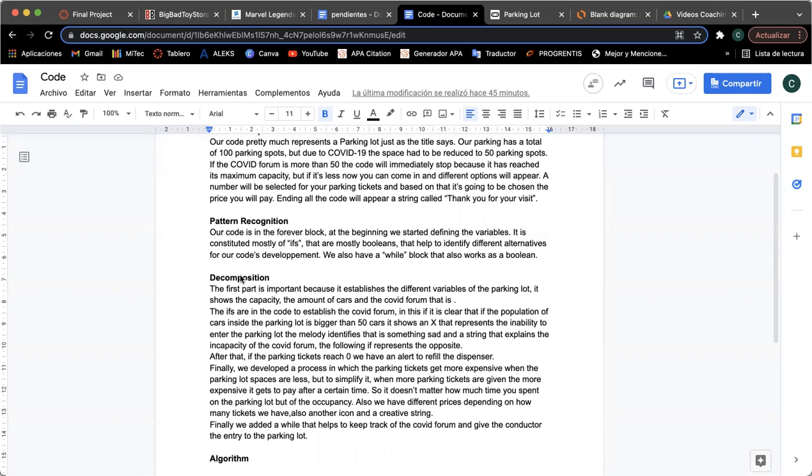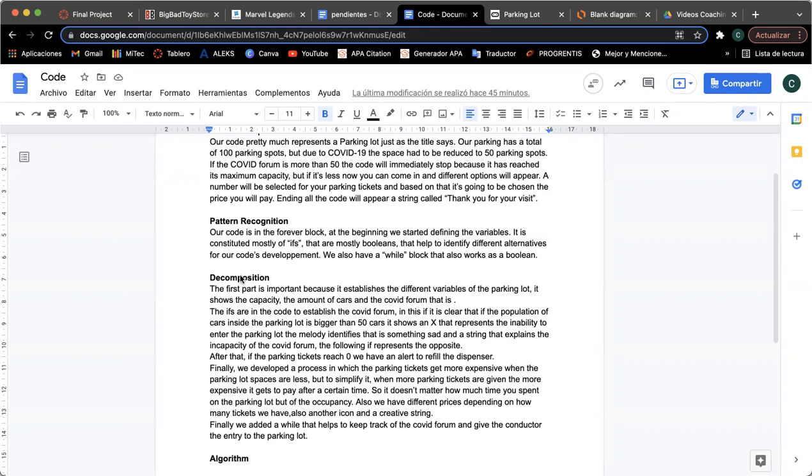So continuing our code, we have the decomposition. The first part is important because it establishes the different variables of the parking lot. It shows the capacity, the amount of cars, and the COVID form that we have. Then the ifs are in the code to establish the COVID form. In the first if, it is clear that if the population of cars inside the parking lot is bigger than 50 cars, it will show us an X, and that will represent the inability to enter the parking lot.